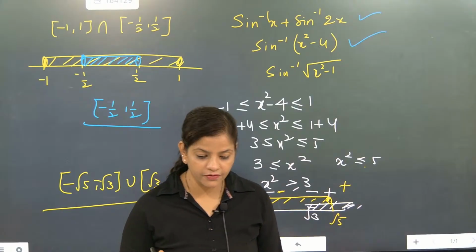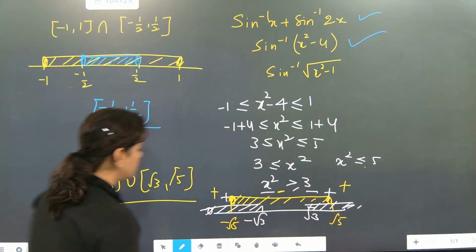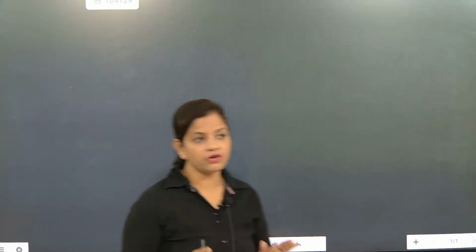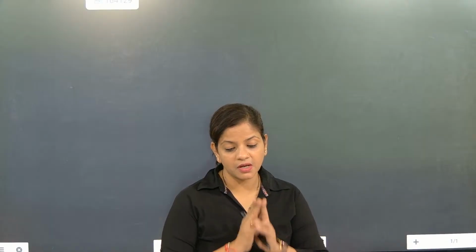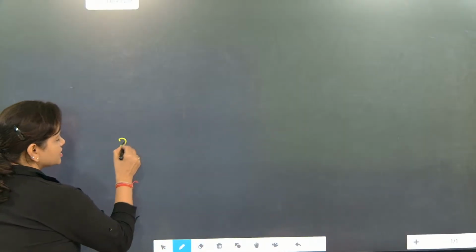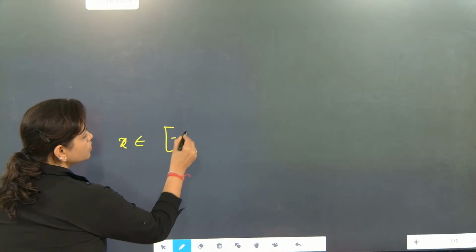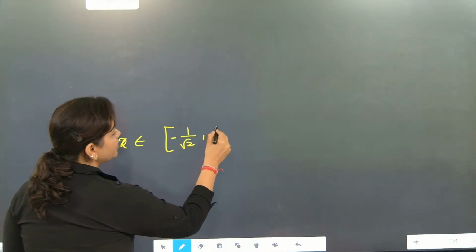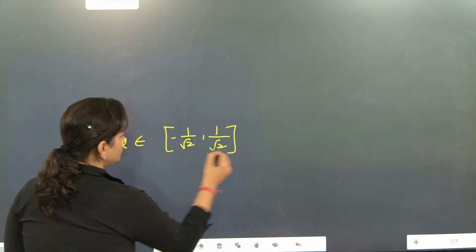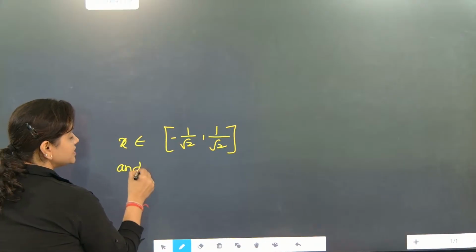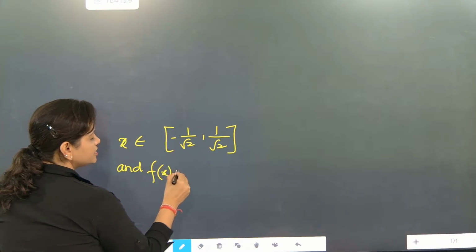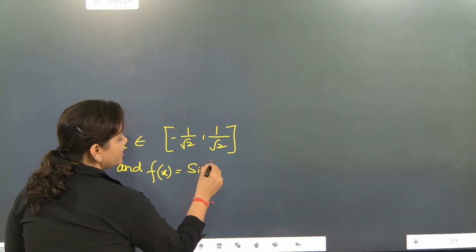Listen very carefully. They will not ask an idiotic question. This time the question paper is coming very, very smart. Look here. Your question is, x belongs to the closed interval minus 1 by root 2 to 1 by root 2, and listen carefully please. f of x is equal to sine inverse x.